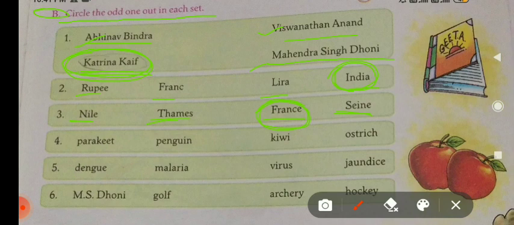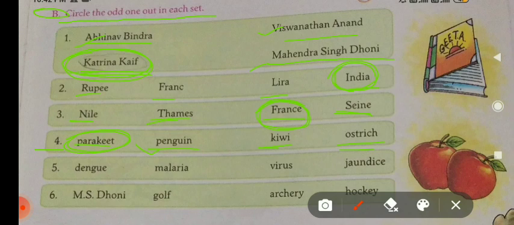Now come on to the fourth: parakeet, penguin, kiwi and ostrich. All are names of birds, but penguin, kiwi and ostrich cannot fly, but parakeet can fly. You have to circle parakeet.